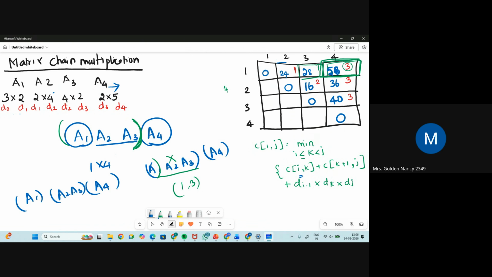Why am I not going further? Because I can do multiplication easily when there are two matrices, but if I divide again down to one, I cannot do it, right? So I am only making it minimal. That minimal value is 2. I can have two values inside the bracket. So A2, A3 is done first, then with A4, then that value is taken with A1. Then you'll have only 58 multiplications of matrices. The 58 value I have taken from here. Okay, I hope you understood this.